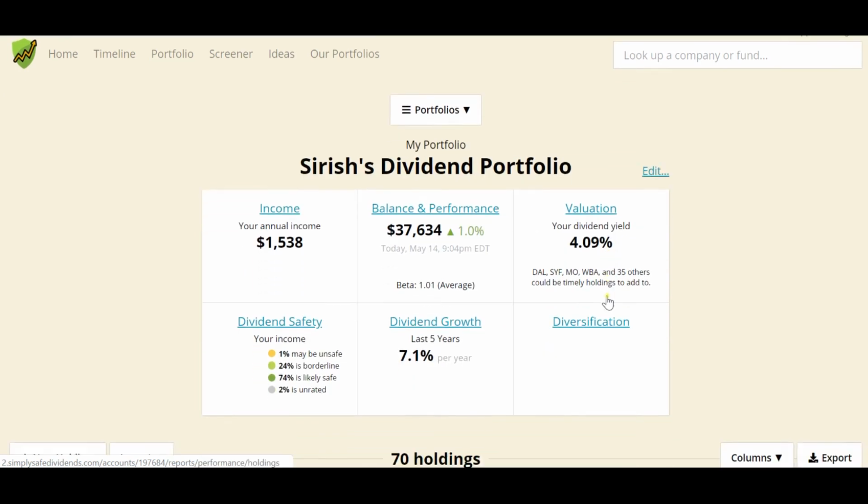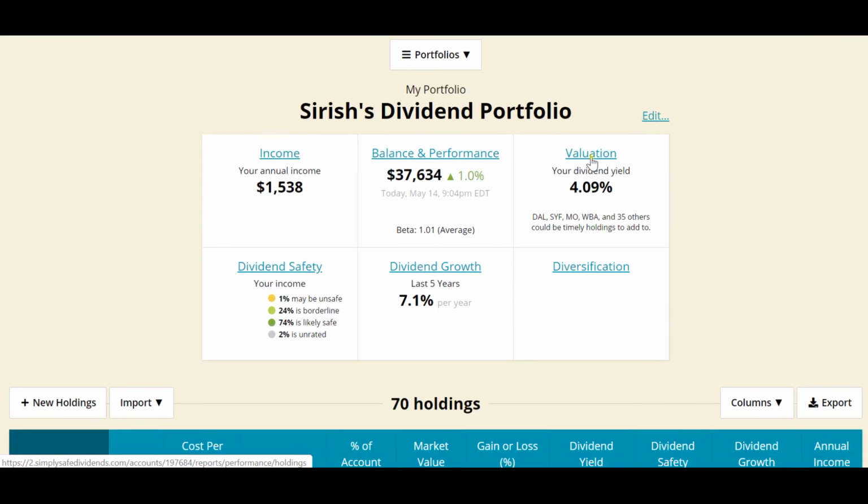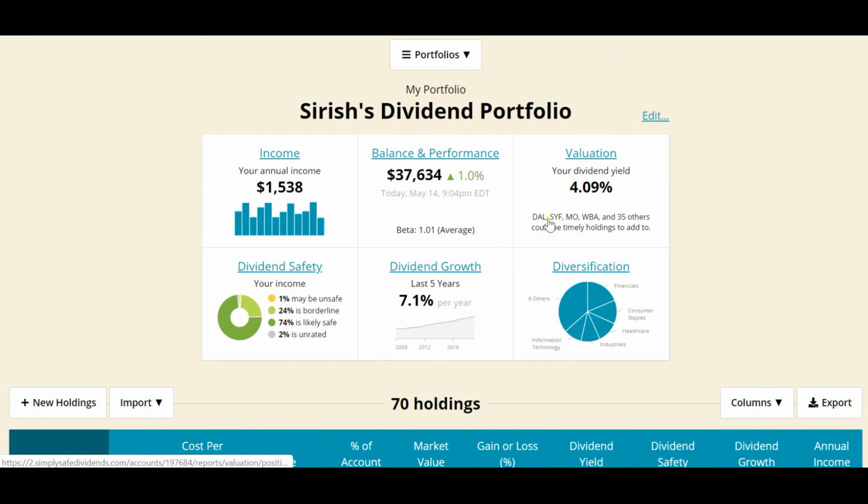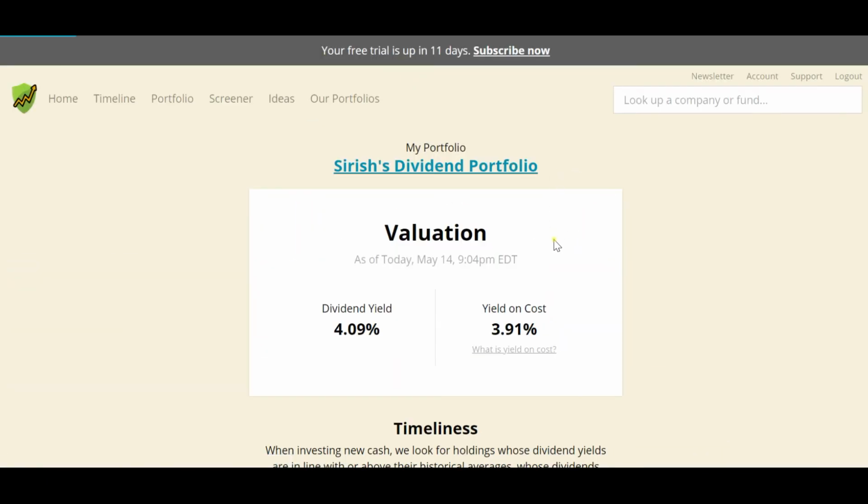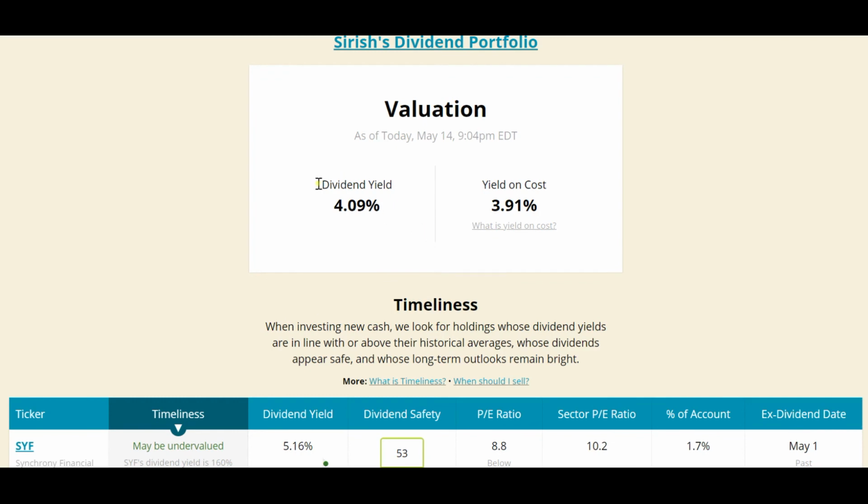Finally, the last metric which I have to evaluate is valuation. Here it shows overall dividend yield of my portfolio is 4.09%. When I created the portfolio, it was close to 4, but now it's increased by about 1% since the market dropped a little bit.